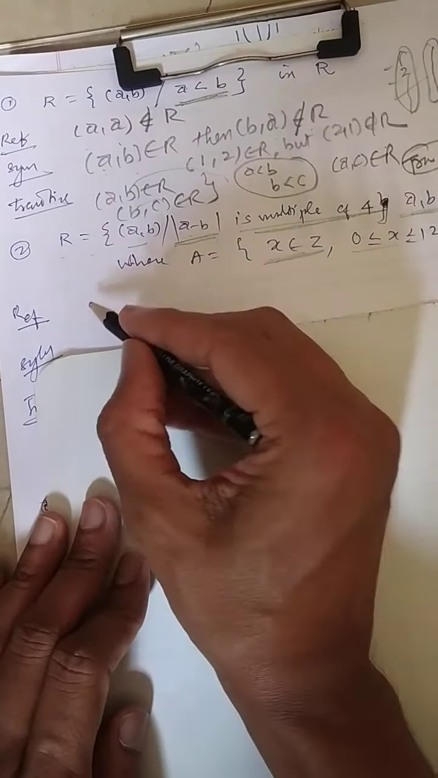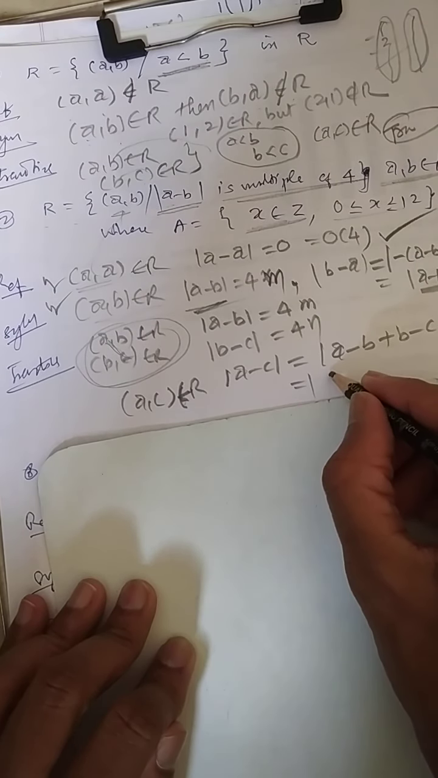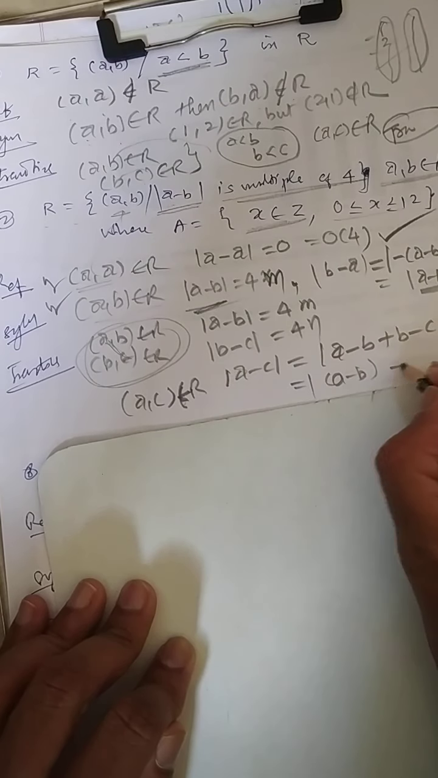Now (A, B) and (B, C) both belong to R. Now the conclusion. (A, B) means A minus B will be equal to 4m. (B, C) means B minus C will be equal to 4n. Now I should get (A, C). I am just thinking about whether (A, C) belongs to R, keeping this open, and then we talk about yes or no. Now I am writing A minus C. Can I write A minus B plus B minus C?